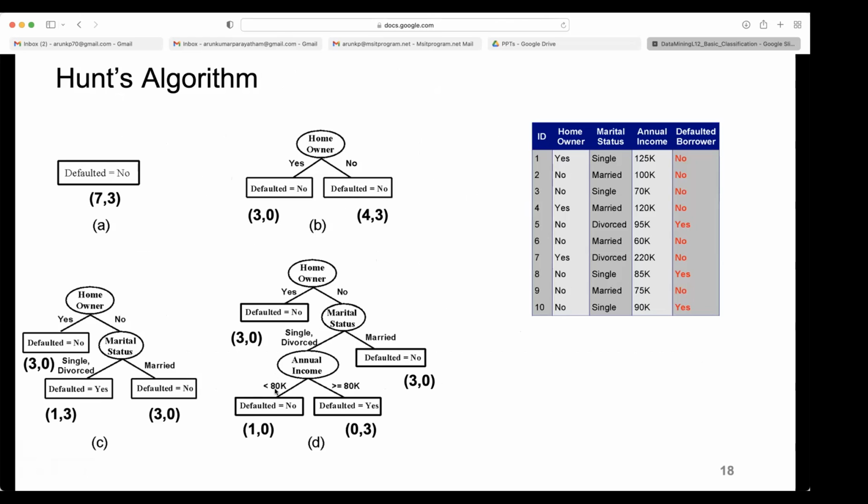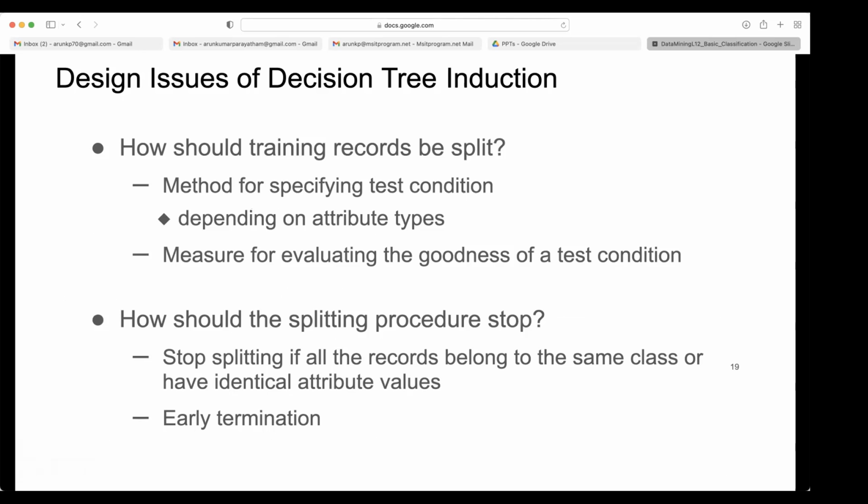If it is a continuous attribute, our testing condition is less than, greater than, right? If it is continuous, you cannot simply say equal, because you would need to create infinite branches. So there it comes whether it is less than, greater than. If it is a categorical attribute, you see whether it is equal to one of the attribute values in that branch.